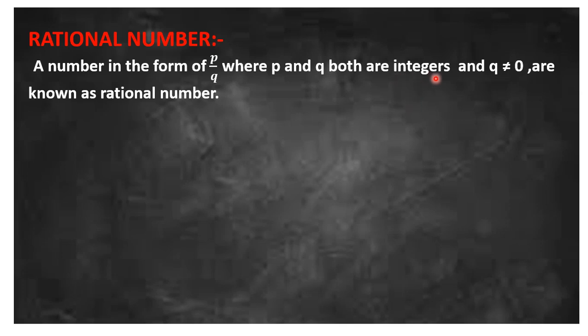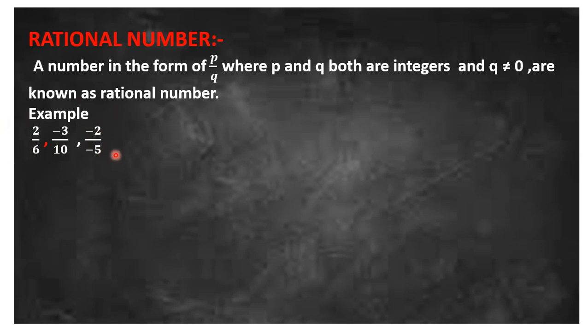So when p and q are integers, it means p and q both can be negative or either one can be negative, and q is not equal to 0. Examples of rational numbers are 2/6, -3/10, -2 upon -5.